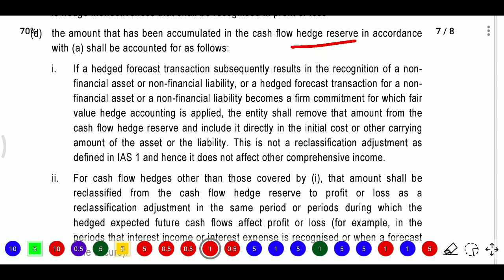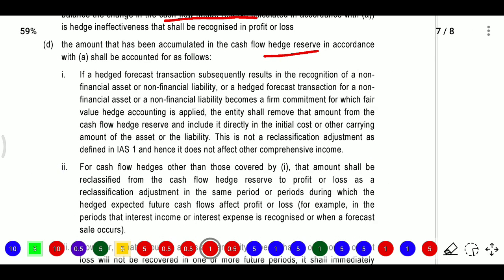Here for non-financial assets or non-financial liabilities, the hedged forecast transaction becomes a firm commitment for which fair value hedge accounting will be applied. So if assets are non-financial or non-financial liability, then we will see that firm commitment and fair value hedge accounting is applied.